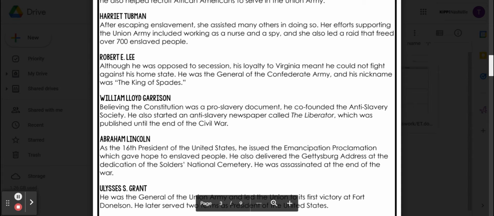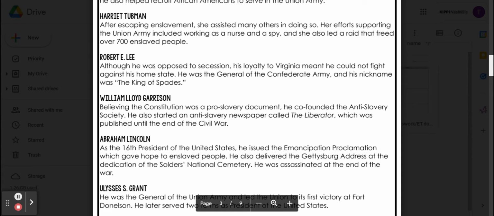William Lloyd Garrison. Believing the Constitution was a pro-slavery document, he co-founded the Anti-Slavery Society. He also started an anti-slavery newspaper called The Liberator, which was published until the end of the Civil War.